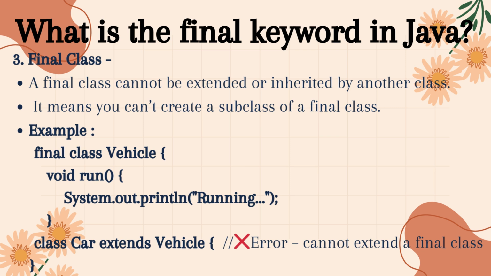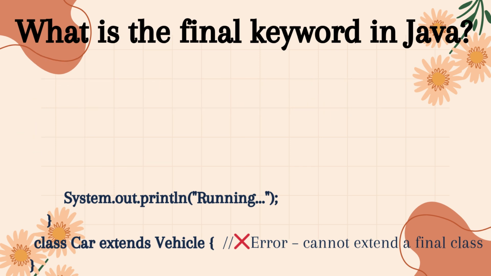When we try to create a car class that extends vehicle, the compiler will throw an error because final classes cannot be subclassed. So, the final keyword for classes is used to prevent inheritance, ensuring that the class structure cannot be modified or extended. In short, final classes are completely sealed and cannot be changed through inheritance.